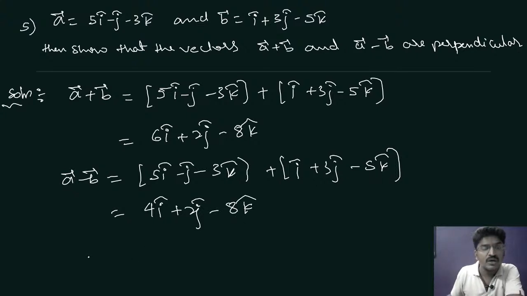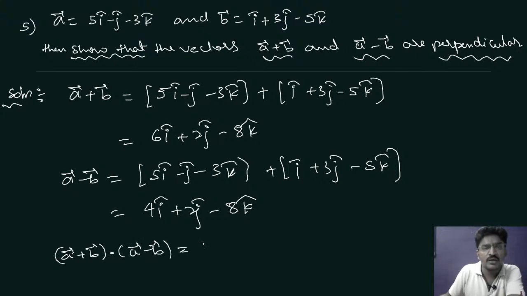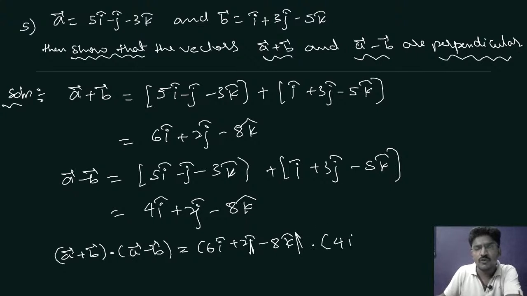Okay. Now we have to show that the vectors A plus B and A minus B are perpendicular. So for that you can see here vector A plus B dot vector A minus B is equal to 6i cap plus 2j cap minus 8k cap dot with 4i cap plus 2j cap minus 8k cap.